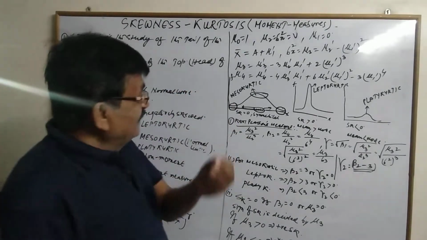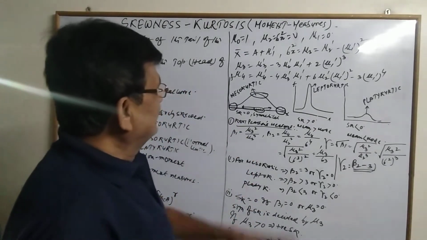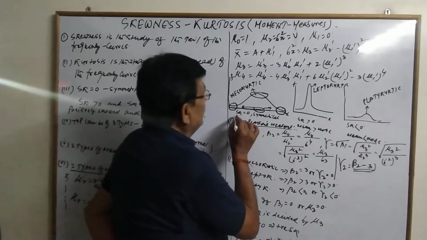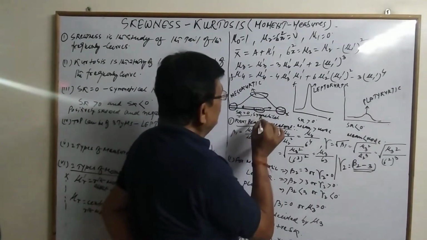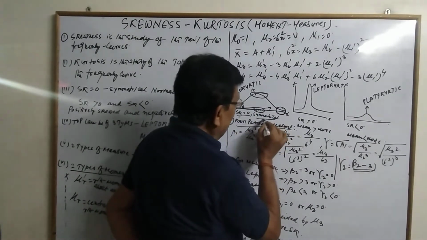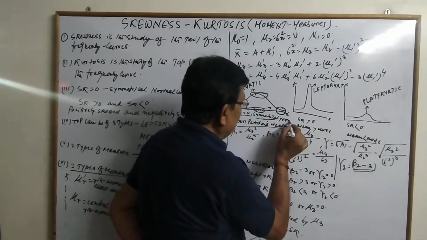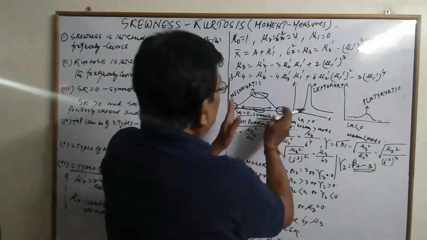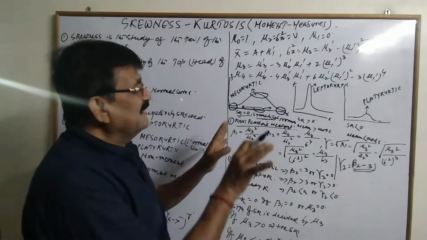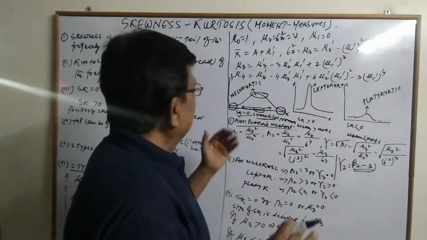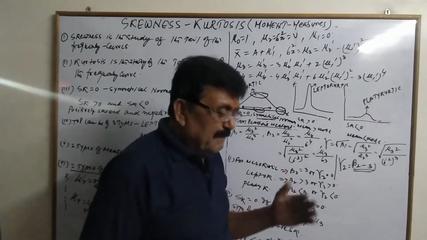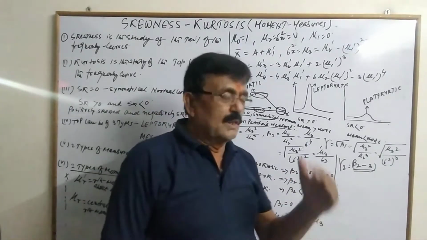Now, in a few words about skewness, if skewness is 0, the frequency curve is symmetrical. This happens in the case of the normal distribution, where both tails are equally and identically traced. Skewness means tilting of the curve, either towards left or right.